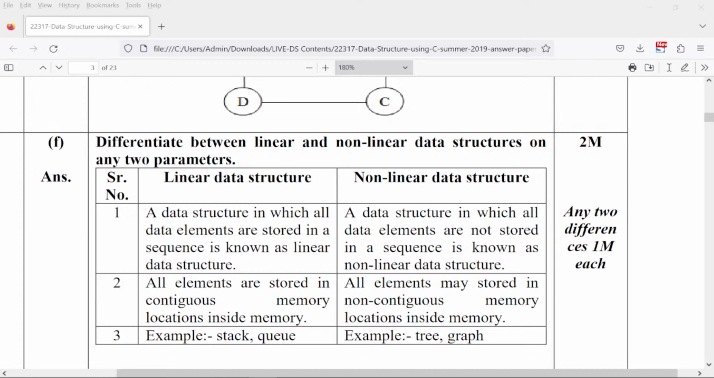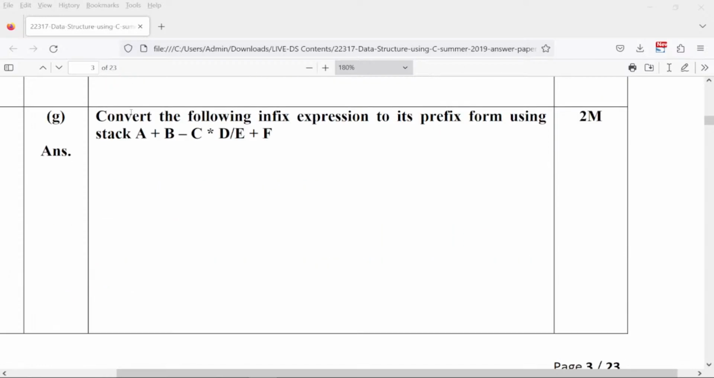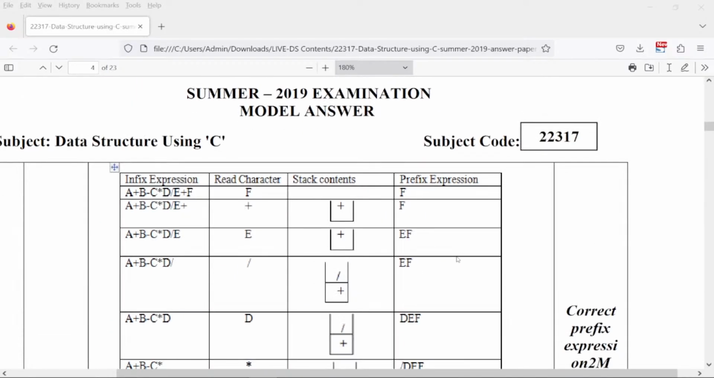Okay, fine. So the next question is differentiate between linear and non-linear data structures. If you check here, linear and non-linear data structures, I have already covered in yesterday's video session also. So for further details, you can just watch that video. But just remember, if it is 2 marks, so any two differences, 1 mark each, they are claiming over here. So they have put 2 differences and they have given 1 example over here. So you can just refer this and do the task, right? Convert the following infix expression to prefix using a stack, right?